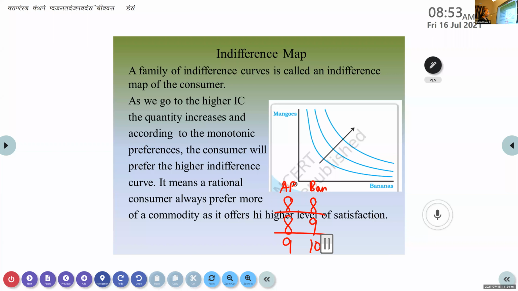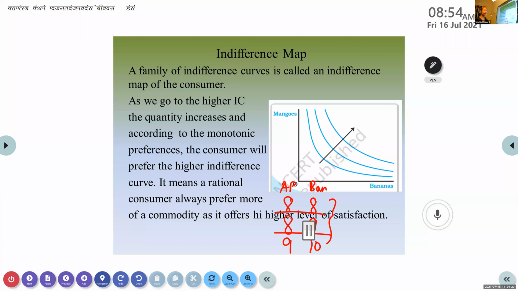By seeing this, which one will you prefer? Anyone? The last one. Why is it so? Because it gives more utility, the highest for both the bananas and apples. It gives him more total utility. Because of that reason, the consumer will be selecting this one.